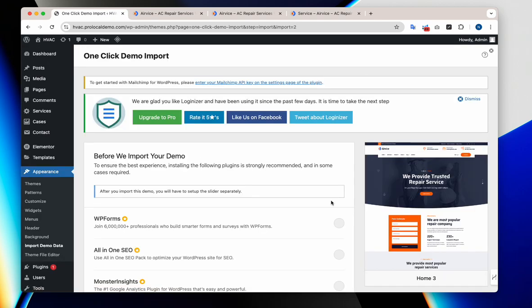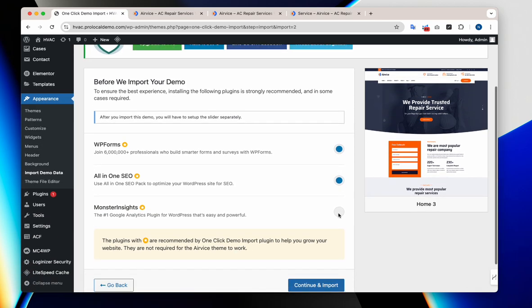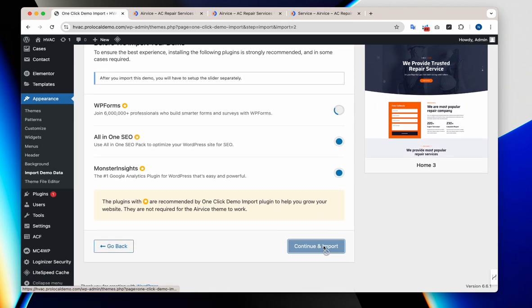Import demo data. We're gonna select all of these and go to continue import.